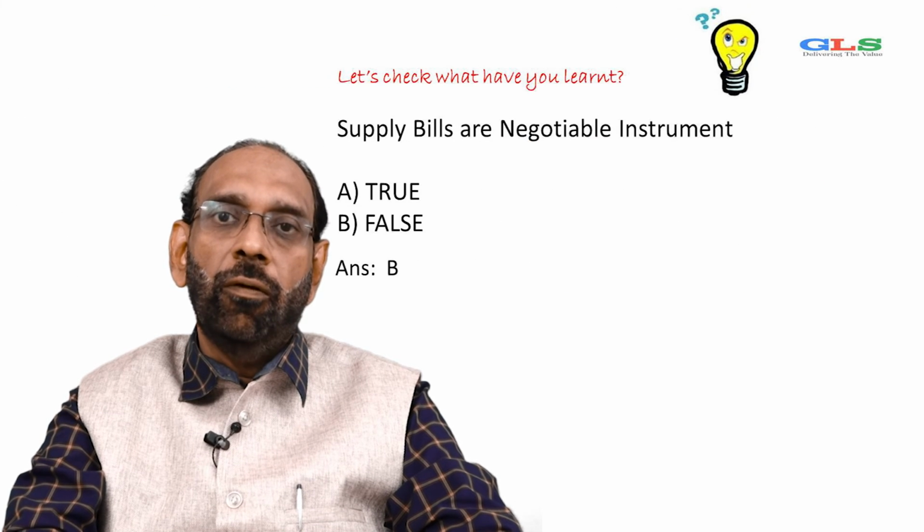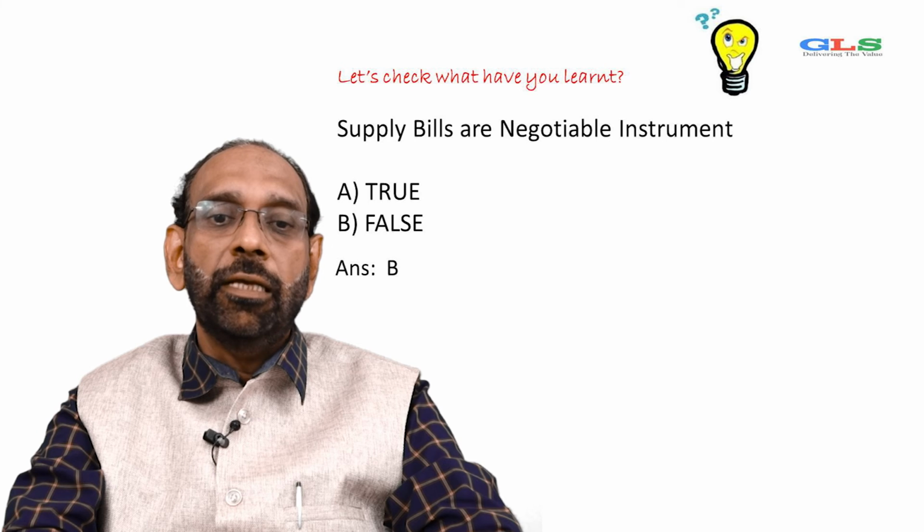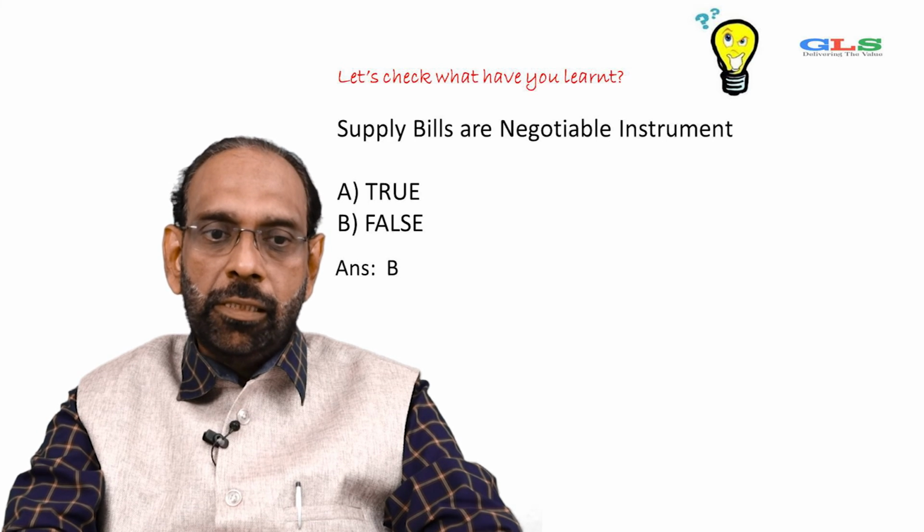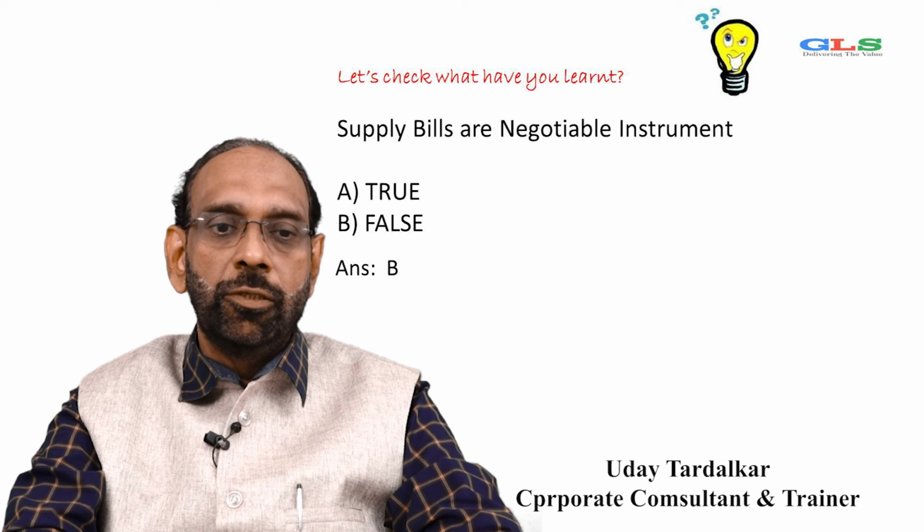Next question in the form of true and false. Supply bills are negotiable instruments, true or false? The answer is B, false. Supply bills are not negotiable instruments.